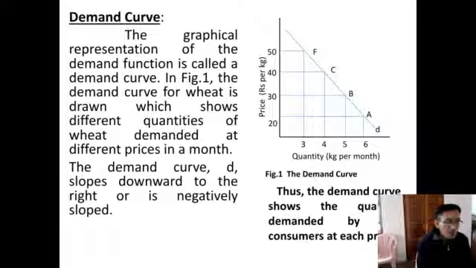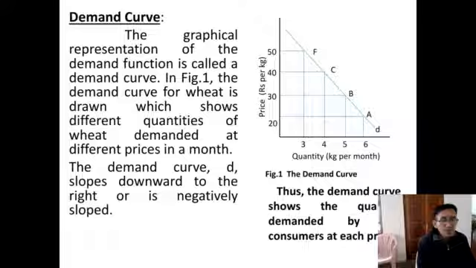the quantity demanded by the consumer at each price level of a particular commodity. The first characteristic, the very important point of the demand curve, is that it is downward sloping towards the right. It is negatively sloped.